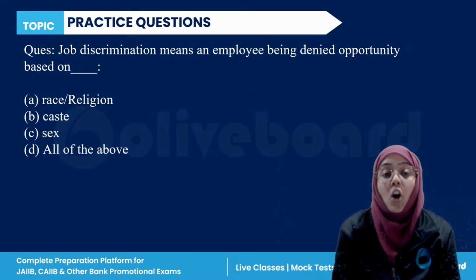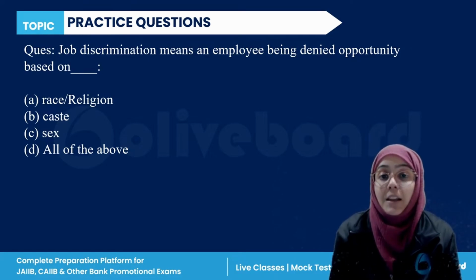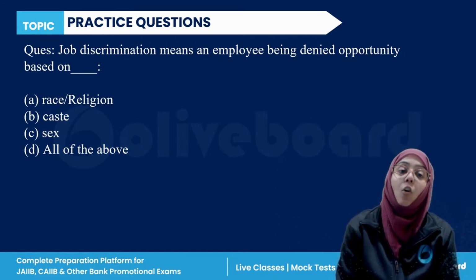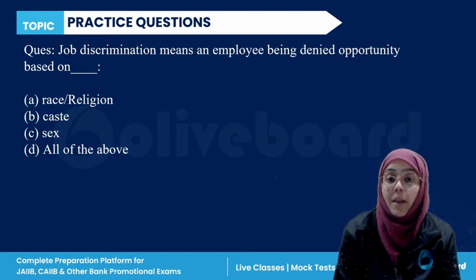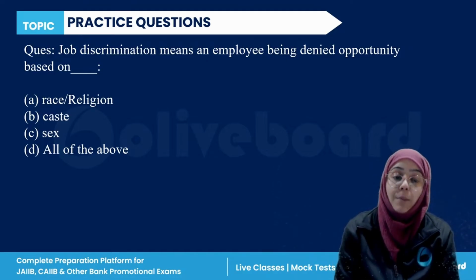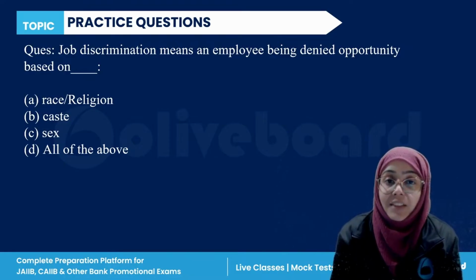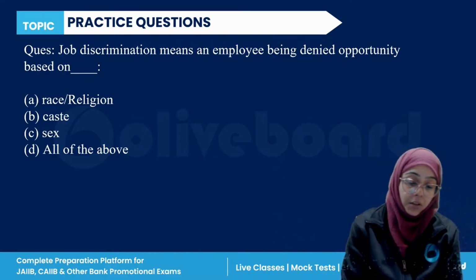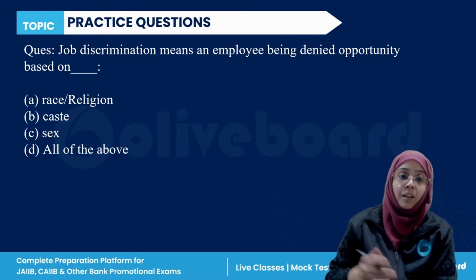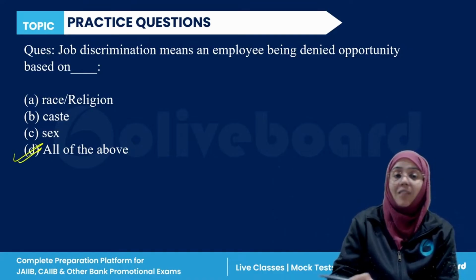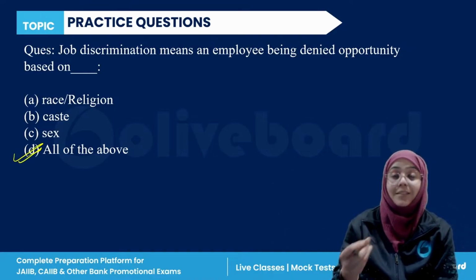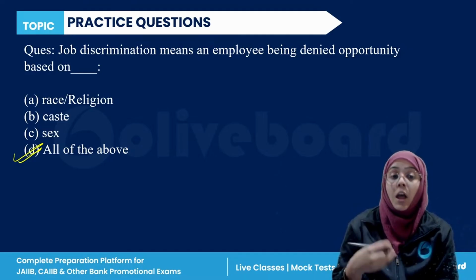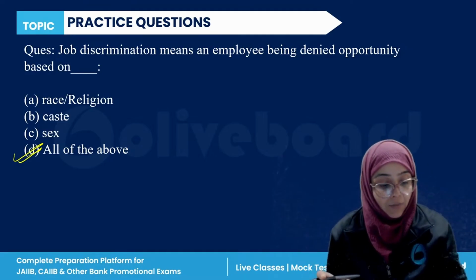Next. Job discrimination means an employee being denied opportunity based on what? Race, religion, caste, sex, or all of the above. So all of the above is the correct answer. Basic question: job discrimination can be on religion, caste, sex, or all of the above.